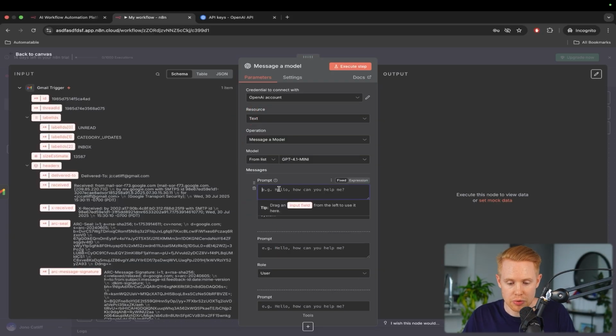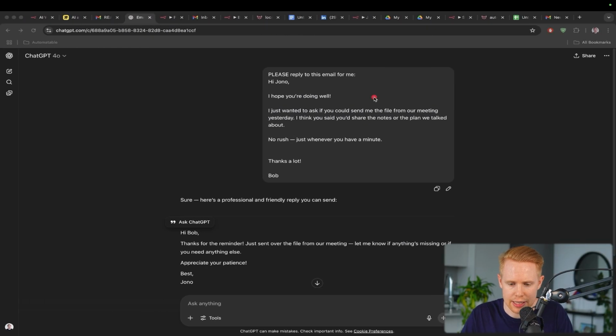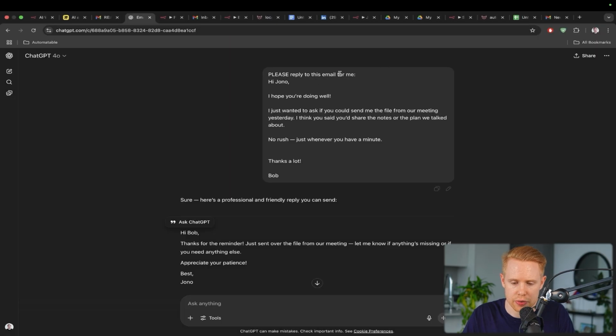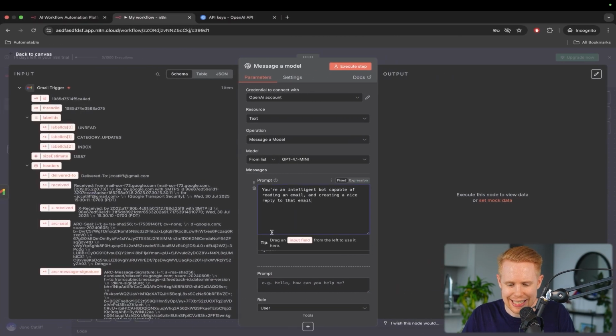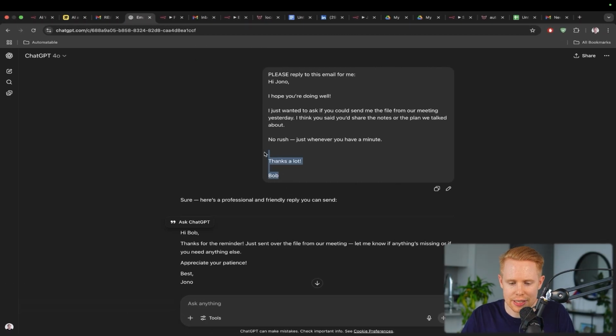So in this case, we're just saying, you're an intelligent bot capable of reading an email and creating a nice reply to that email. Okay, so that's all we're doing. We can think about it exactly like I said here. We're giving instructions as to what we want it to do. And then the user message is essentially giving ChatGPT the input that we want. So we're giving it the email that we want it to reply to. So if we come back here, this is the input down here.